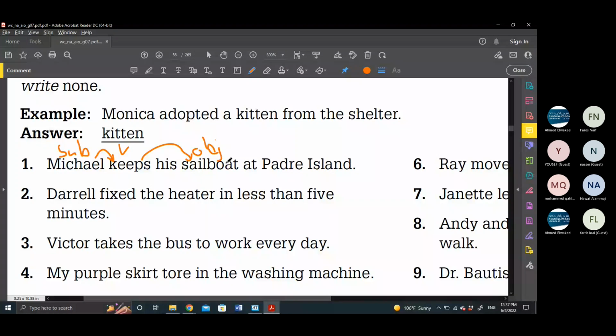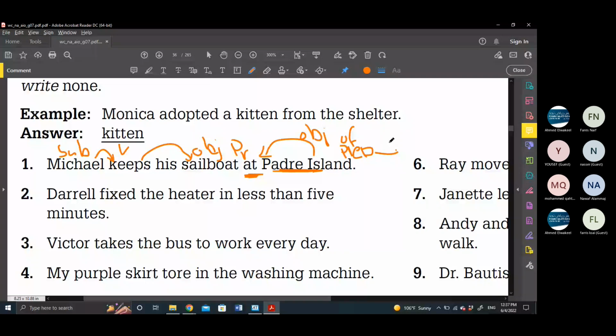At, in, on, at, off, under, behind, beneath. All of these are called prepositions, bravo. So Badr Island is the object of the preposition. Becoming easier now, boys. Nice. What about number 2?